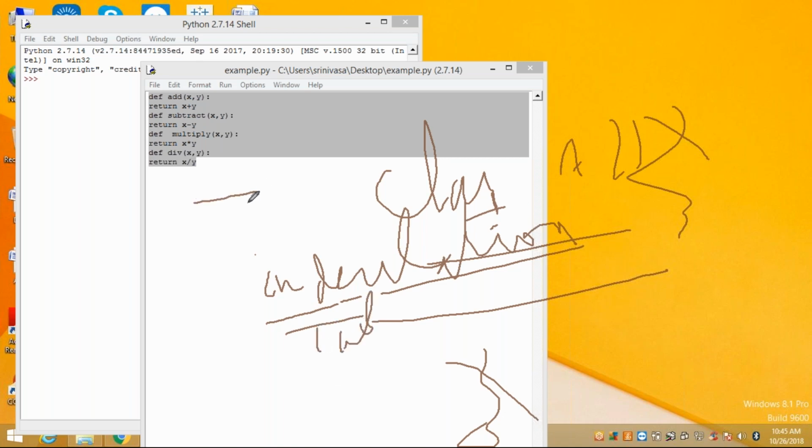All our lines are in the same alignment, which means all are in the same function or same class. But if any other statement is written elsewhere, either before or after this, that means these statements are not in this block. That is the way you use indentation.